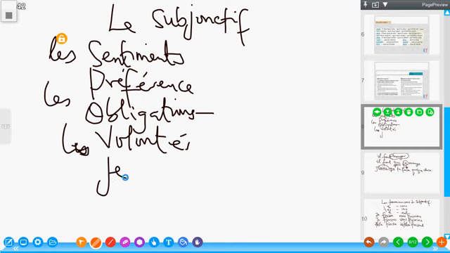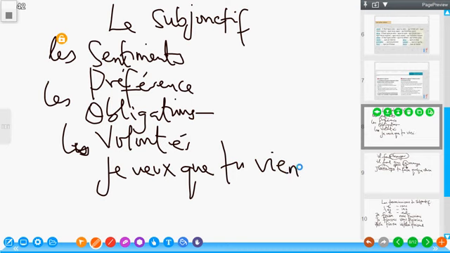Je veux que tu viennes. Now, this rule we have learned applies to all verbs in French. But do not forget, to every rule in French, there's always an exception. That is why we have some few verbs that this rule does not apply to.